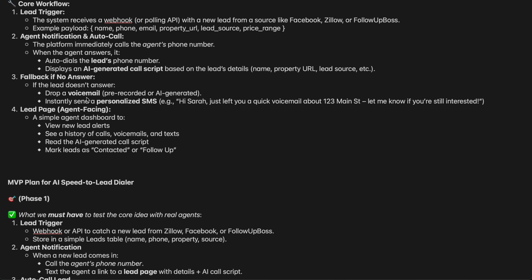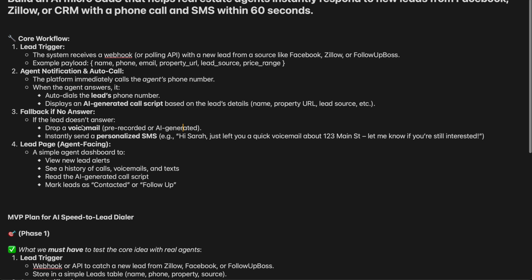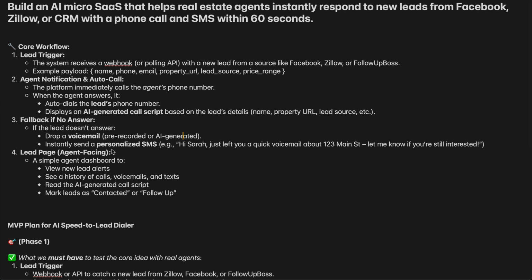So if the lead doesn't answer, it's going to drop a voicemail, and it's either going to be pre-recorded, which I don't think I'm going to do. I'm actually going to have AI generate it, so that it can be a little more tailored to that lead, and then also send a personalized SMS with merge tags for that lead. The agent-facing side is going to be a simple agent dashboard. You can view new lead alerts, see a history of calls, voicemails, and texts, read the AI generated call scripts, and mark leads as contacted or follow up. So that's the core concept right now for this micro SaaS.